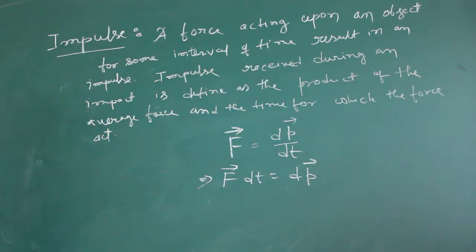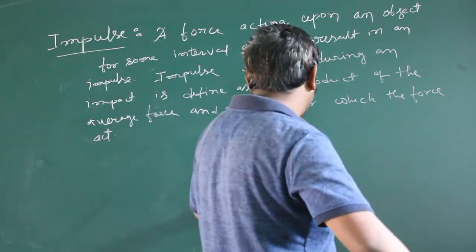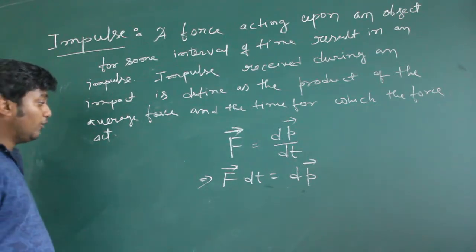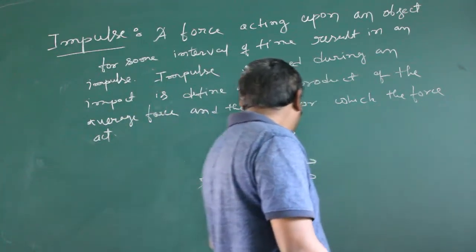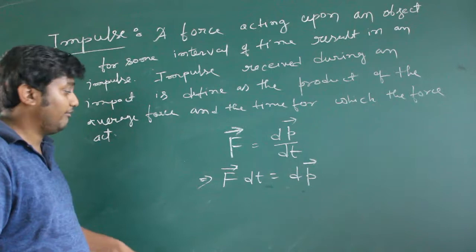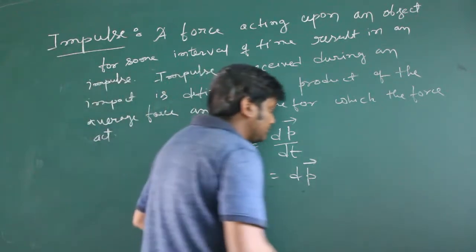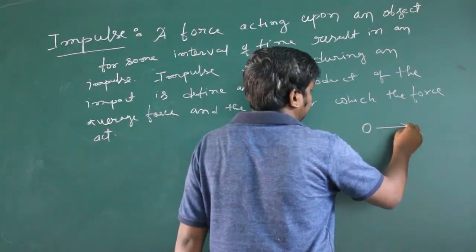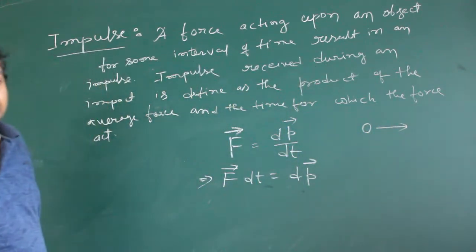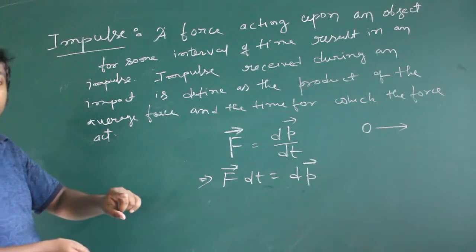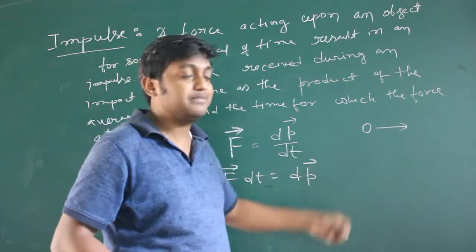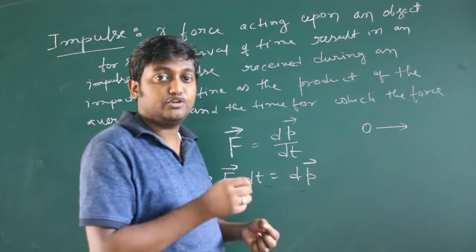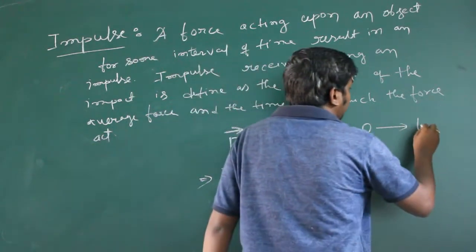F into dt is equal to dp. Okay, now suppose the impact at first the time is 0. Time is 0 when you hit your nail with a hammer. At that time, it is 0. Okay, and the force impacts your nail up to time t.